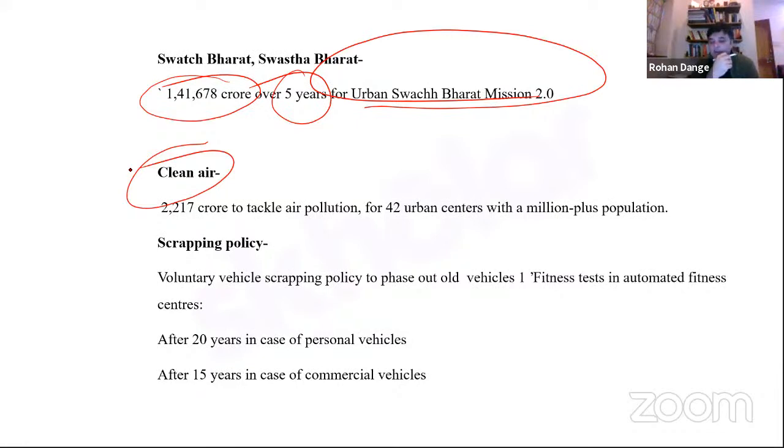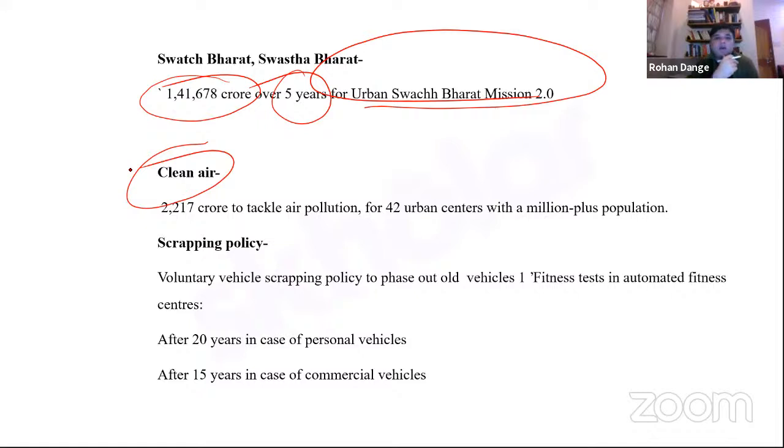Therefore, air pollution has now become the bane of Indian economy and Indian polity and Indian society. And very recently, the Supreme Court has also said that the right to life also corresponds to the right to breathe clean air. That is also everybody's fundamental right, correct? So of course, the lack of clean air has become an Achilles heel for India, right?